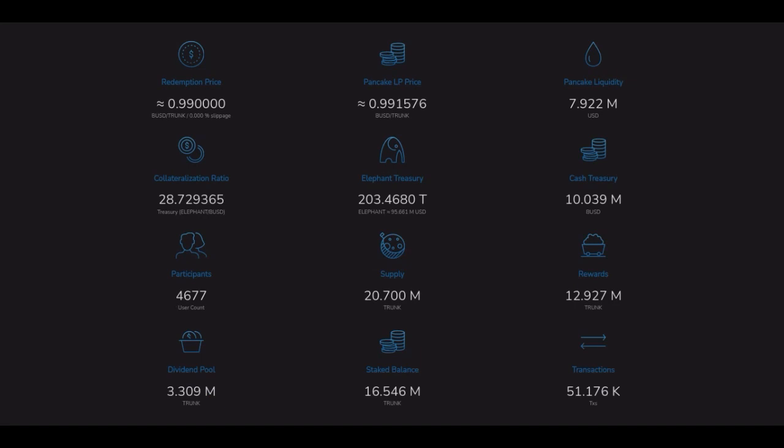For the most part, the rest of the stats are very straightforward, but there is a couple of more things I would like to point out. One is the supply. This is the supply of trunk, and it does take into account all of the trunk that is currently in the trunk BUSD liquidity pool on PancakeSwap. So this trunk is not used in calculations for worst case scenario because that trunk that's in the PancakeSwap liquidity pool cannot be redeemed. Another thing I would like to point out is the rewards.